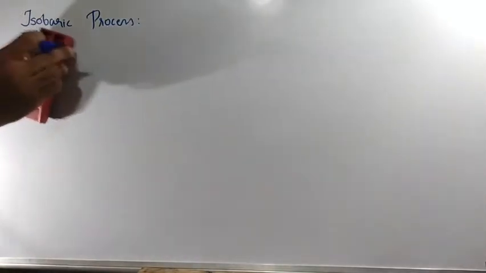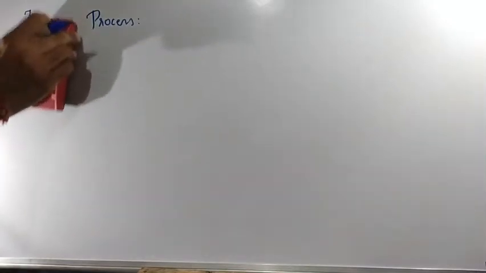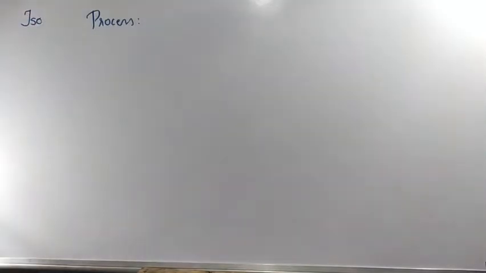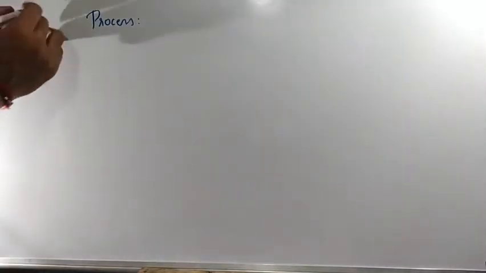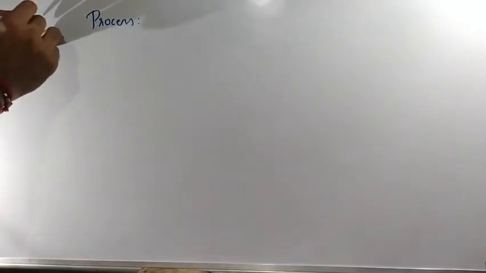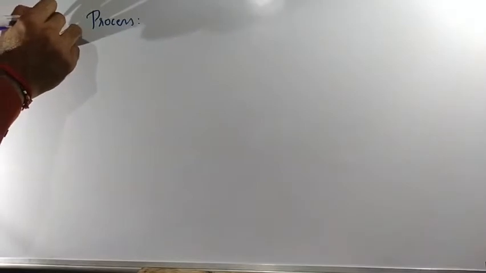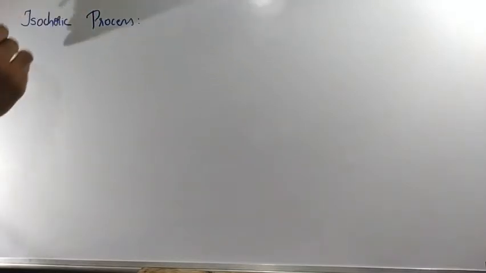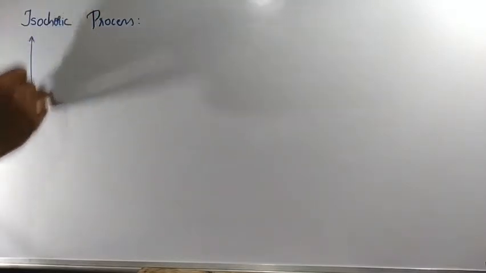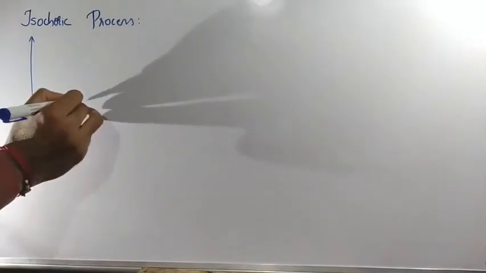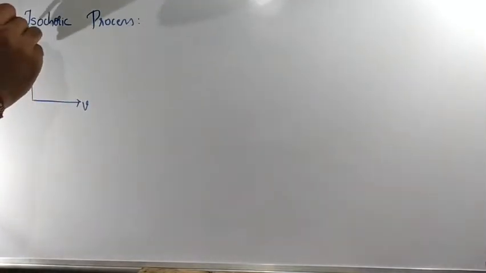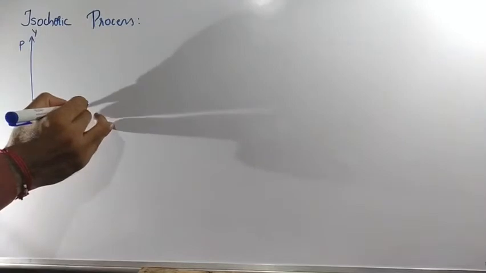Okay. And next, in the case of an isochoric process, how are you going to get the graph? Isochoric process means, what will happen? So P values and V values, this is the y-axis, x-axis.